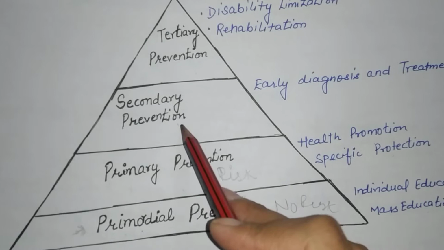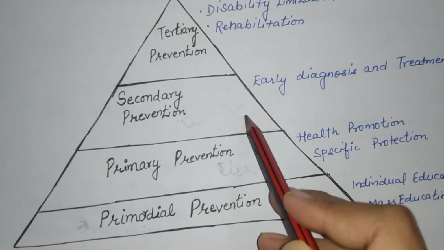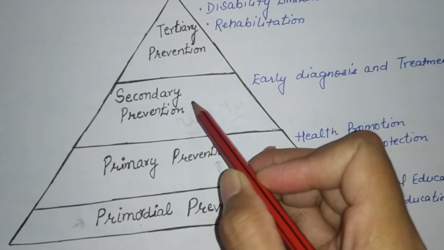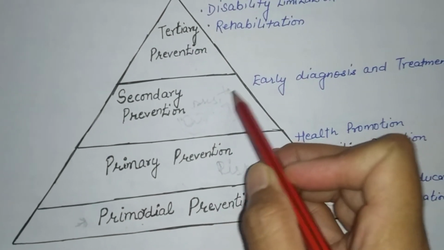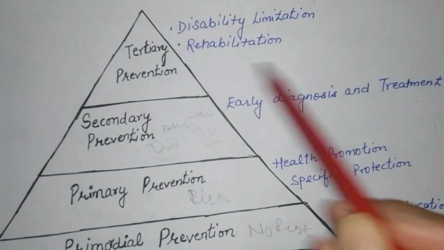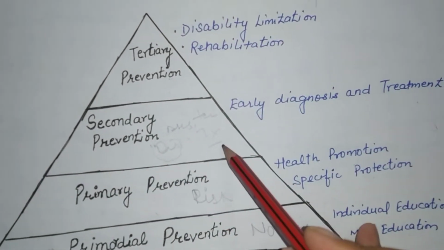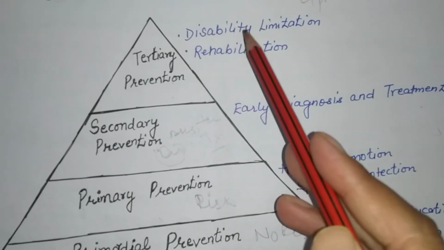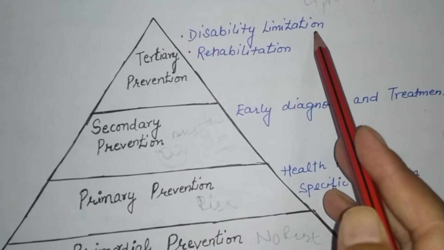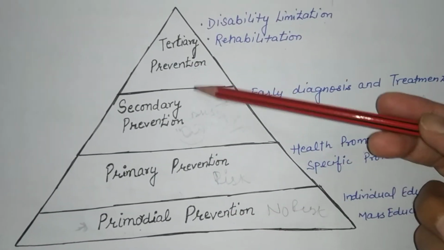In secondary prevention, the person has the disease condition and we have to provide treatment. To identify the disease condition, we have to make the diagnosis and some tests should be performed. So secondary prevention includes early diagnosis and treatment. And tertiary prevention includes disability limitation. That means the person has taken the treatment, but we have to limit the disability so that the person can perform the activities of livelihood. And second is rehabilitation. So these are the 4 levels of prevention.